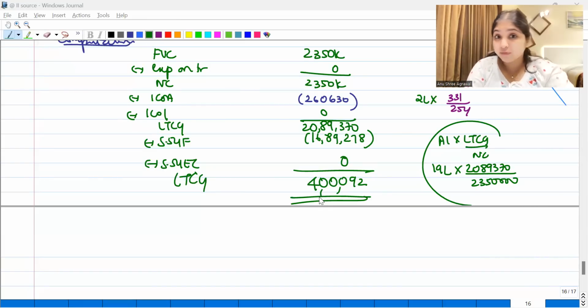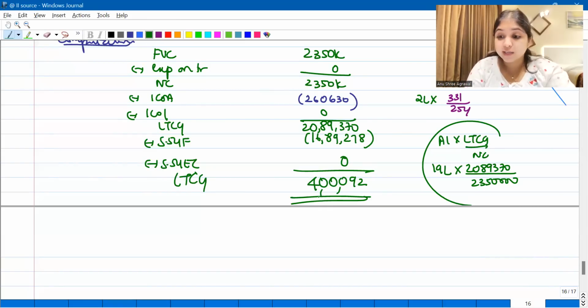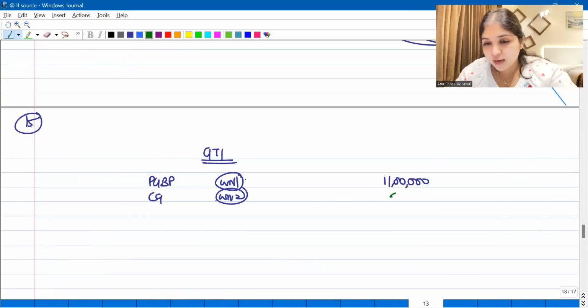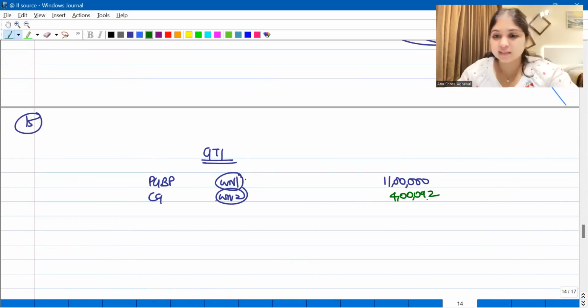Is this clear for everybody? Yes, no 54EC. You understood why no 54EC? You get 54EC only if the assessee is selling land, building, or both. Here, assessee did not sell land, building, or both. Instead, he has sold unlisted equity shares. So there is no question of getting any 54EC exemption at all. So what is our LTCG number now? 4 lakhs and 92. This becomes our LTCG number.